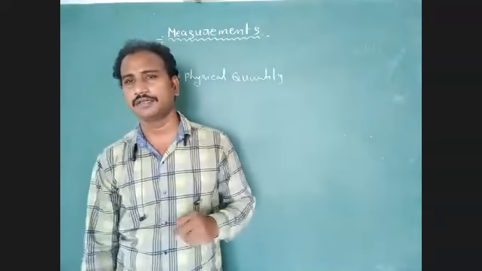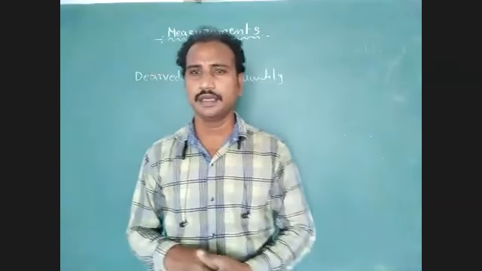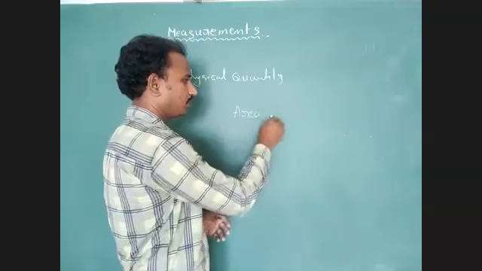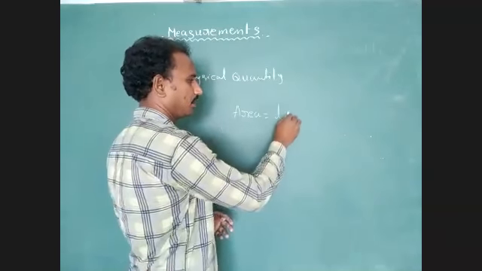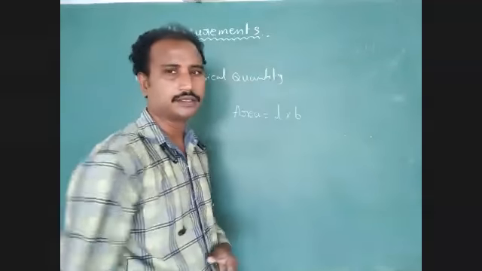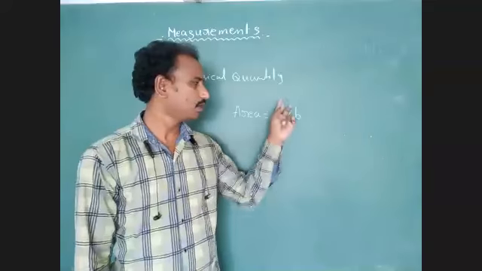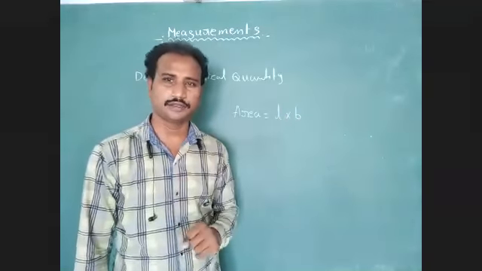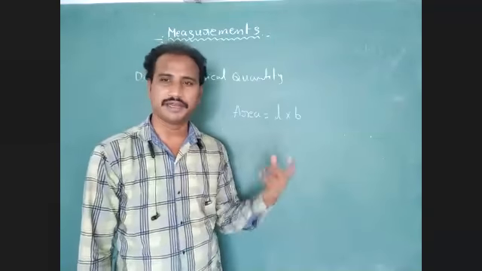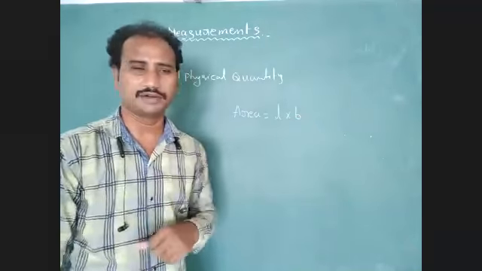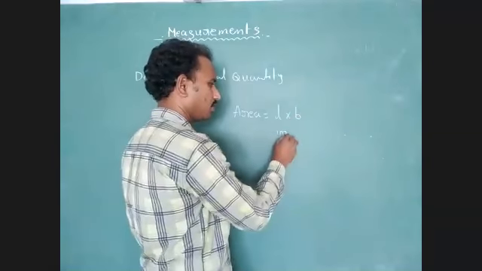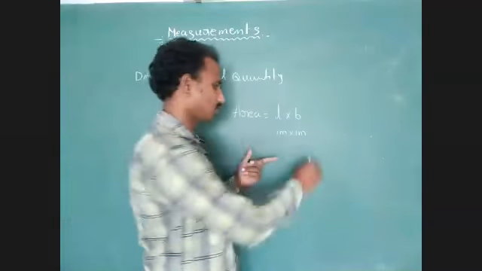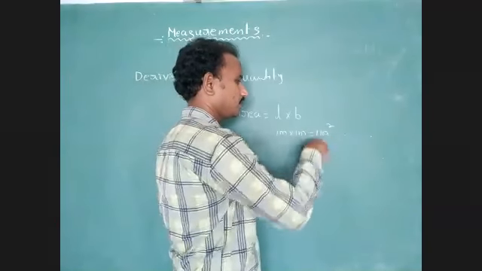For example, consider area. Area is one physical quantity. What is the formula of area? Area equals length into breadth. Symbol for length L, symbol for breadth B. Breadth is also a length. What is the unit of length? Meter. Unit of breadth? Meter. 1 meter into 1 meter is equal to meter square. 1 meter square.